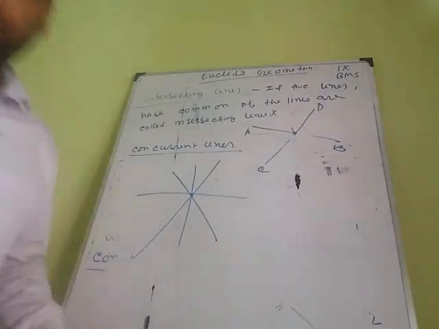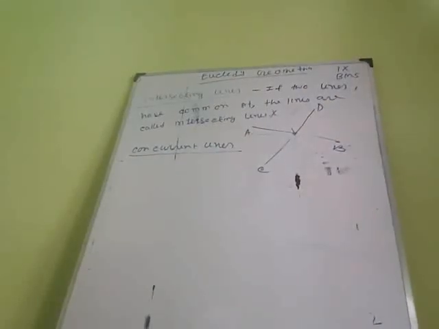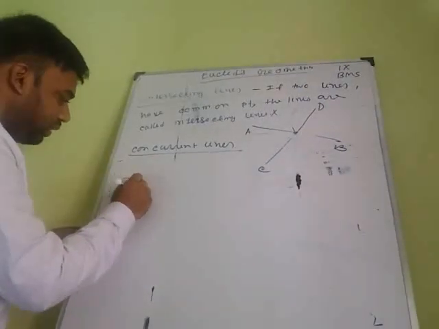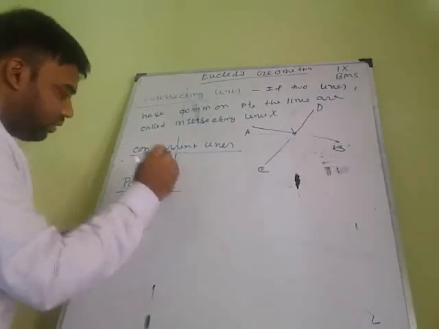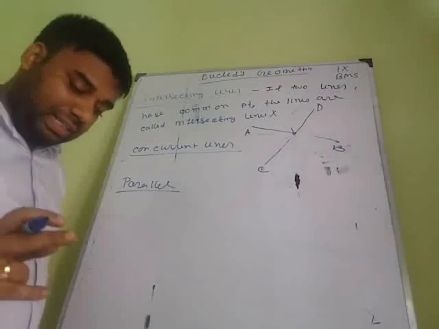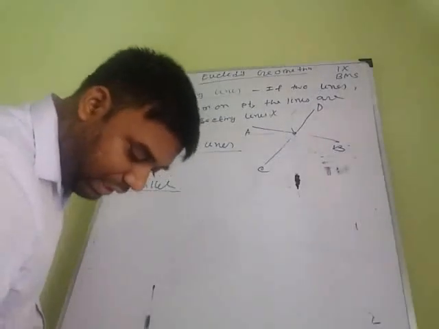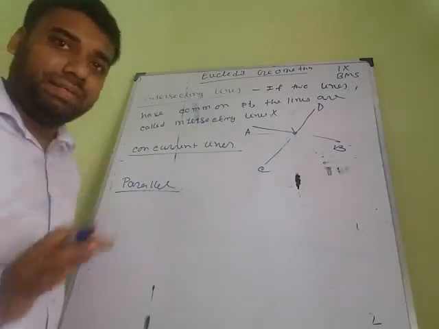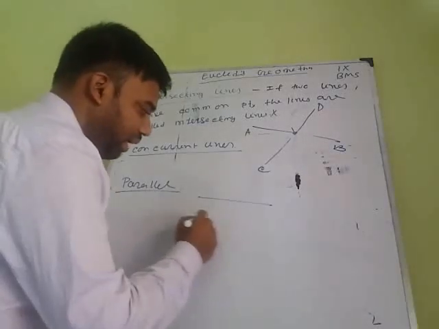Next, parallel lines. What are parallel lines? Two lines are said to be parallel lines if they never intersect. For example, I am taking these two lines.